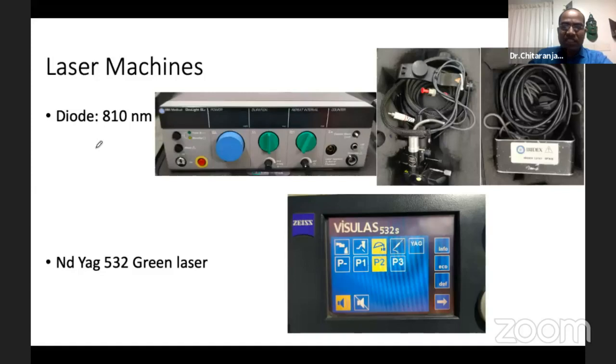So what are the laser machines by which we can deliver? Diode 810 nanometer and Nd:YAG 532 green laser we can do. Here we can see, this is the diode machine and this is the Nd:YAG 532 machine.